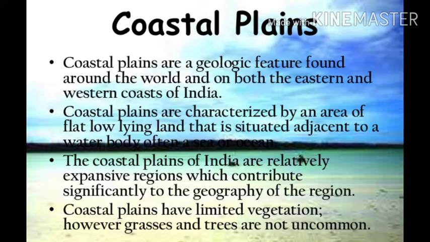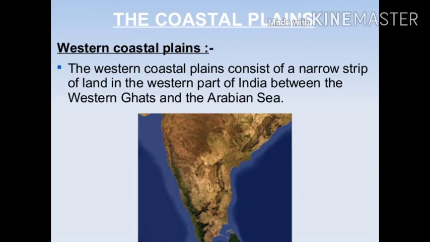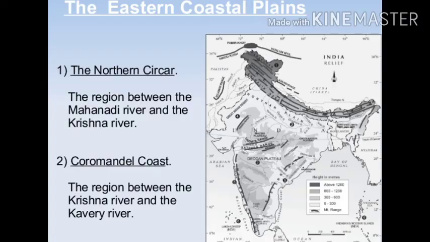Number 1. The northern part of the coast is called the Konkan. Number 2. The central stretch is called the Kannad Plain. And number 3, the southern stretch is called the Malabar Coast. The plains which lie along the Bay of Bengal are wider and more level.